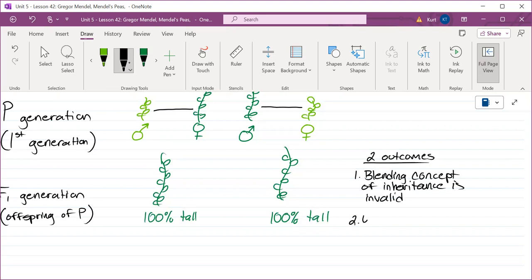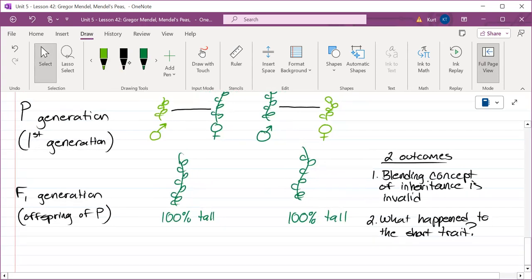And number two, what happened to the short trait? I mean, seriously, where did it go? The outcomes are all tall. He didn't know yet, but he's going to. Some of you may remember your days of freshman bio and you know what's about to happen. And that's good. You remember. I see some hands going up.